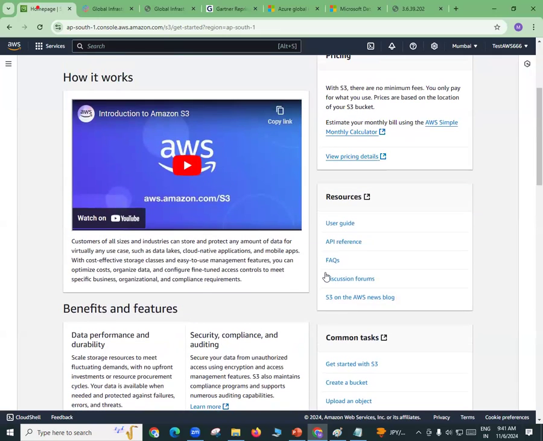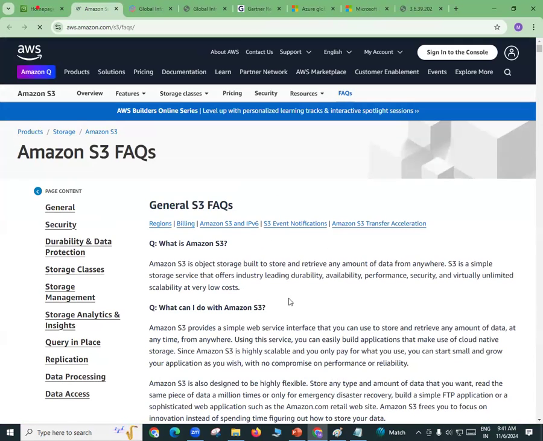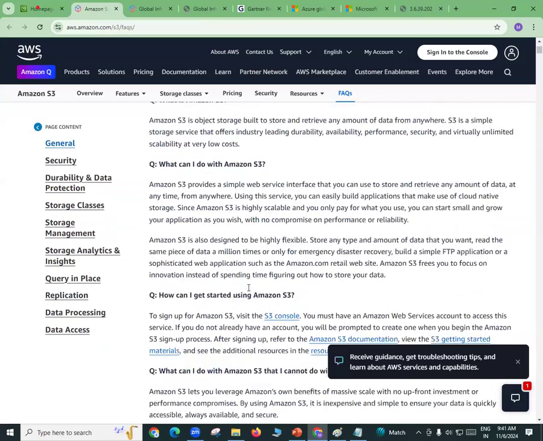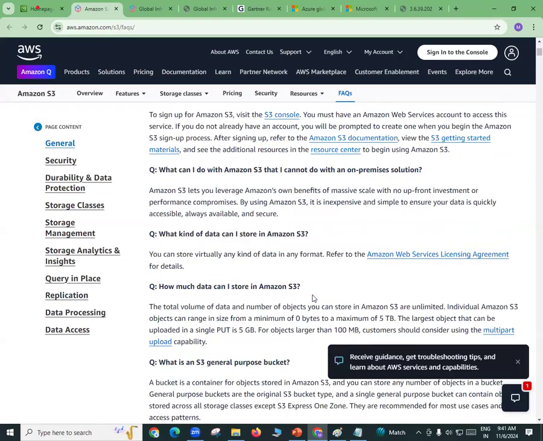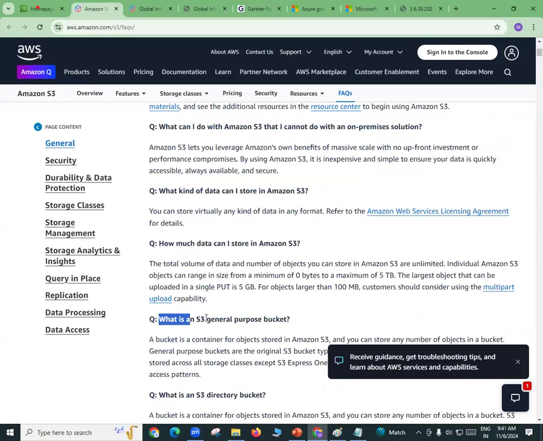Every time it will show you some FAQs. Whenever you go with any service, the advantage of this AWS console is that it shows some FAQs, frequently asked questions, which will help you a lot in understanding that particular service. When you go to an interview, they will ask you the same questions. They may ask, what is an S3 general purpose bucket? First of all, we need to say theoretically and practically what it is.